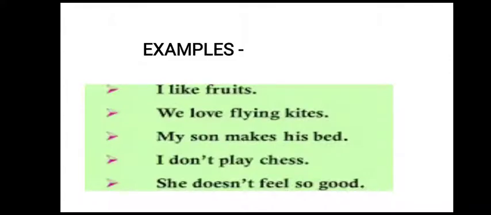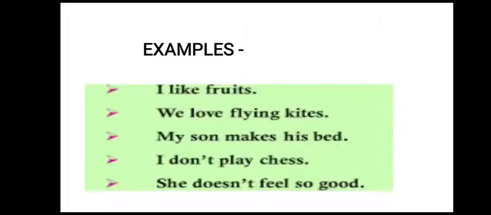She does not feel so good. Now as I have told you, does not is coming with he, she, it and singular subjects.